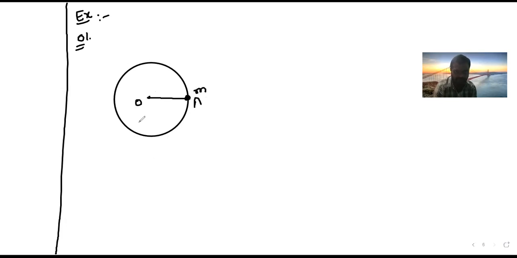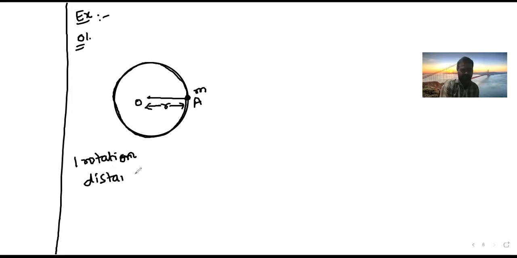It is a point such that this is my radius r. Now the particle completes one rotation like this. Whenever the particle completes one rotation, I want to find the distance traveled and the displacement.